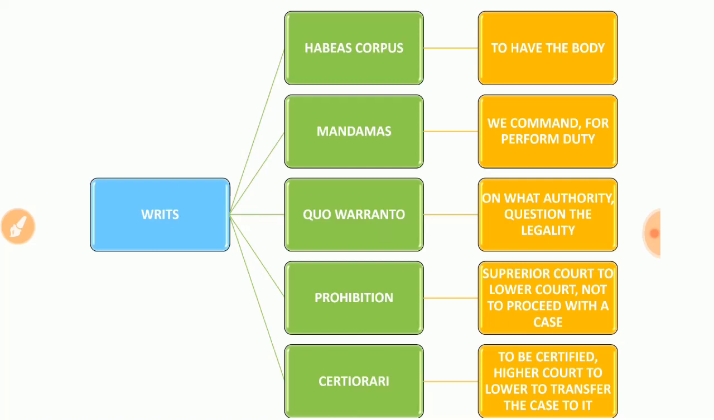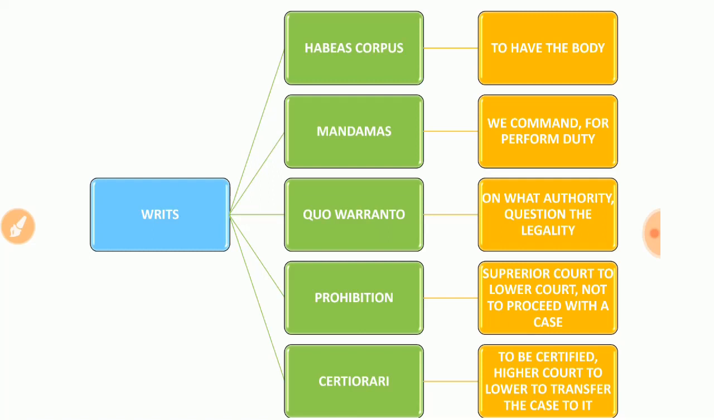That is mandamus. And quo warranto, meaning on what authority. The higher court asks the lower court why or how you are acting on that point, because you don't have any authority to act. So they are questioning the legality of the point. That is quo warranto. Prohibition means the superior court telling the lower court not to proceed with the case, prohibiting the case movements. And after prohibiting, the higher court can tell the lower court to transfer that case to it, because we will take it. That is certiorari, to be certified: the higher court asks the lower court to transfer the case to it.